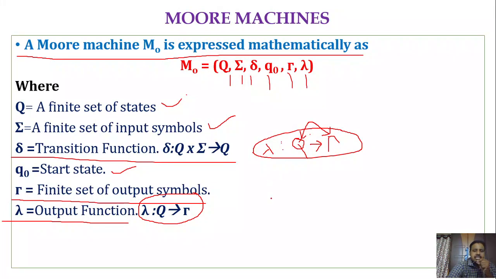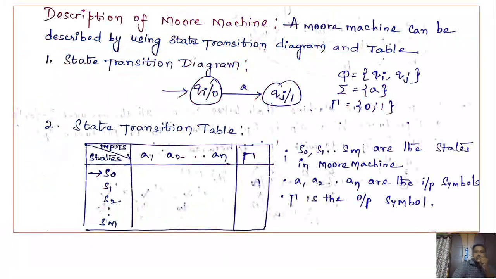Whereas in the previous case, for every transition, that means it takes a state and input symbol and produces the output symbol in the previous case, right? But here the output function is simple because the output is associated with a state. So this is simply the way of describing the Moore machine.